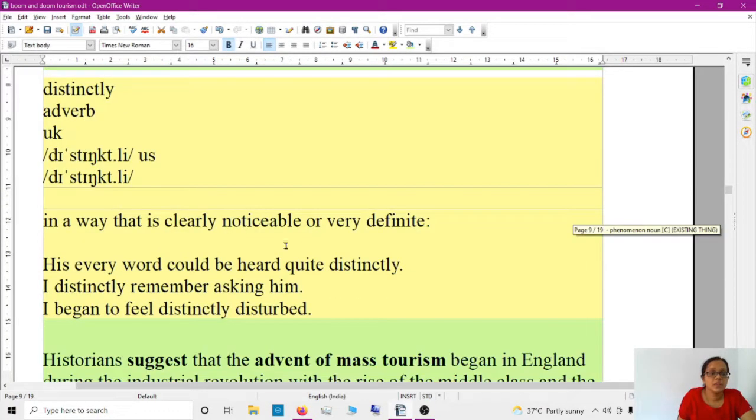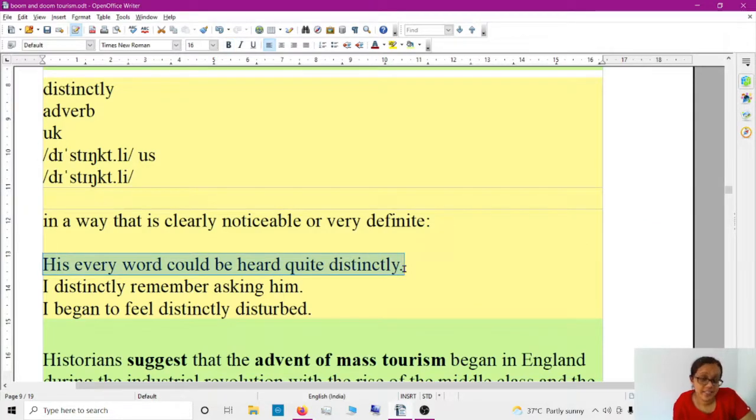For example: "His every word could be heard quite distinctly," meaning quite clearly. "I distinctly remember asking him." I clearly remember those days, when you are saying it in speaking. "I distinctly remember asking him." "I began to feel distinctly disturbed."